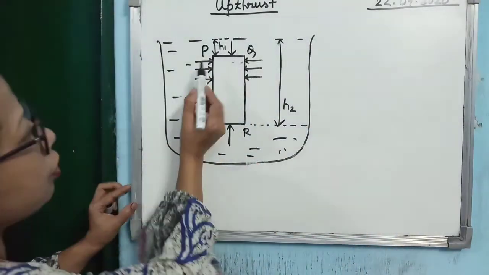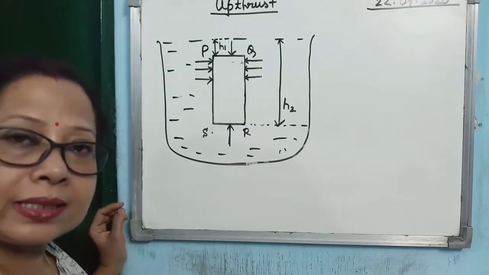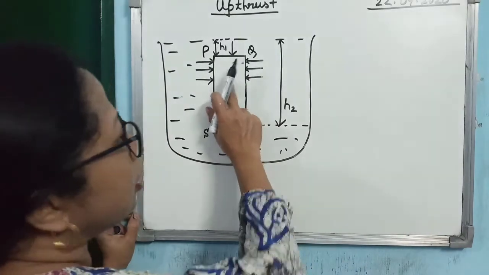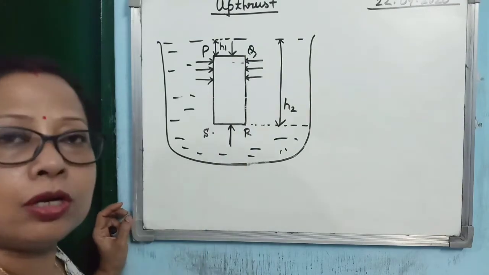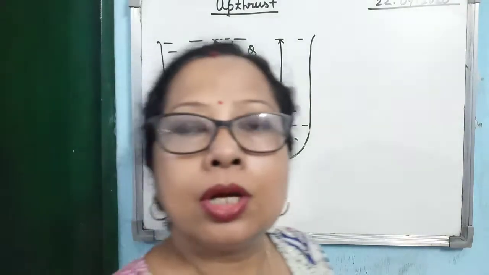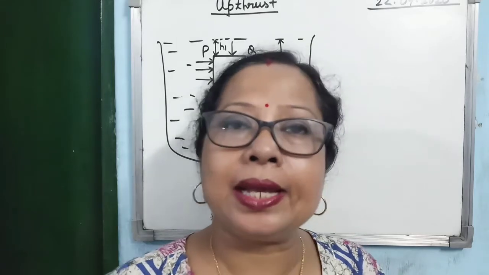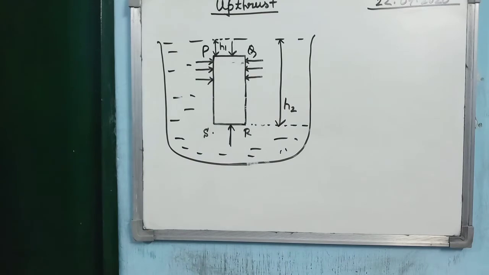So if you consider these first two arrows, they are representing the sidewise pressure exerted by the liquid on the body. They are equal in magnitude but opposite in direction. So the sidewise pressures will simply cancel each other's effect.